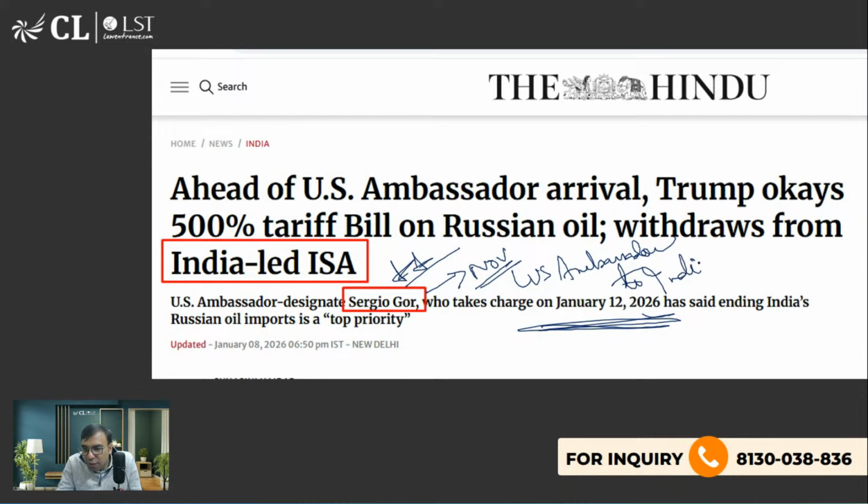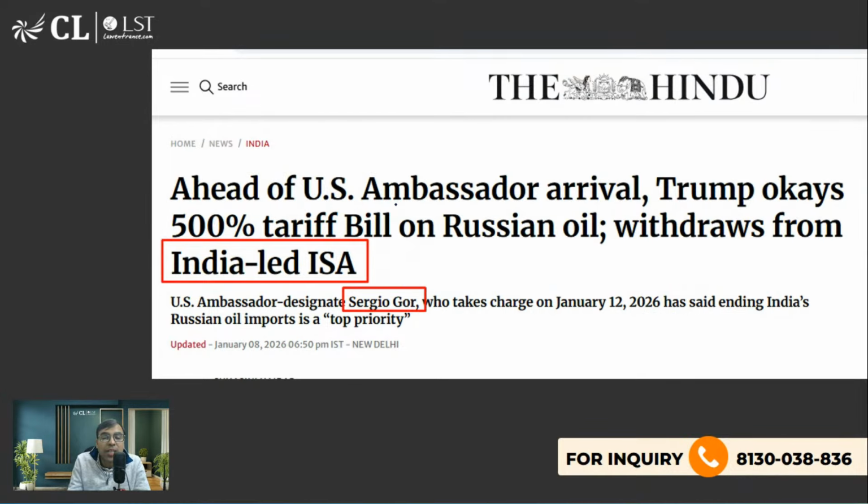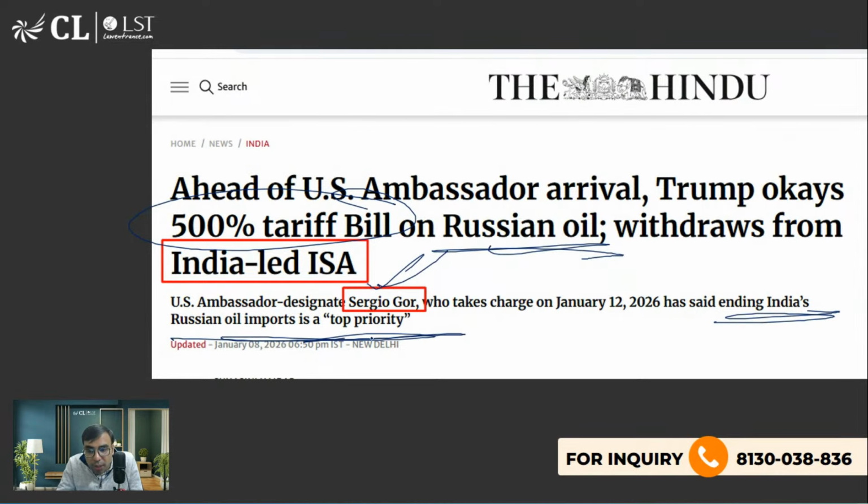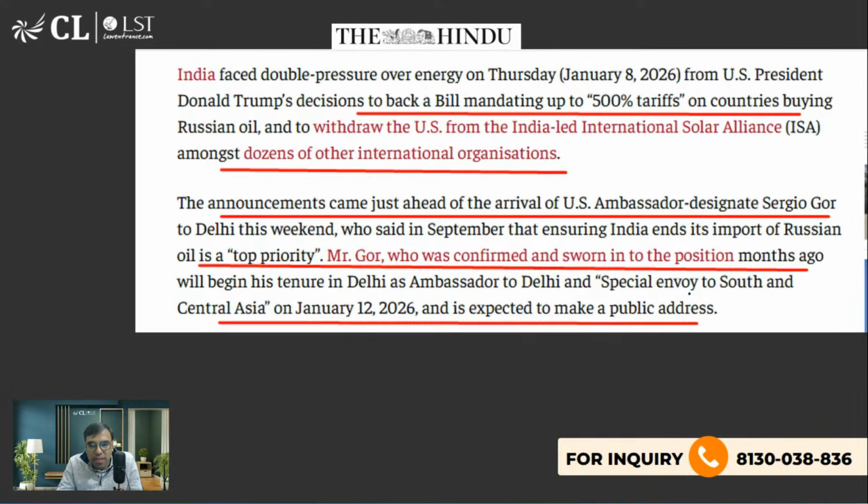And yesterday it was in the news. He was giving some speech which was there in the news. If you are watching it, you must be aware of it. So ahead of the US ambassador's arrival in India, Trump okays 500% tariff bill on Russian oil. The same ambassador, the US ambassador to India, when he came, he said that the first priority is India's Russian oil import, ending it is a top priority, and that we have to ensure that India stops buying Russian oil. This is what the US ambassador to India said yesterday when he arrived in India.